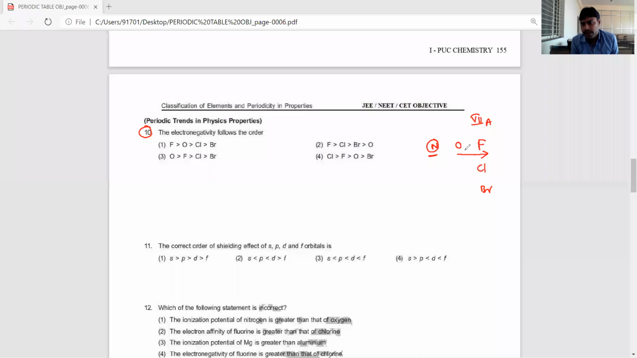In a period, the electronegativity increases. That's why the highest electronegativity is fluorine. The next is oxygen. Then it will decrease: chlorine and then bromine. So the correct option is the first option. Electronegativity order. Okay.